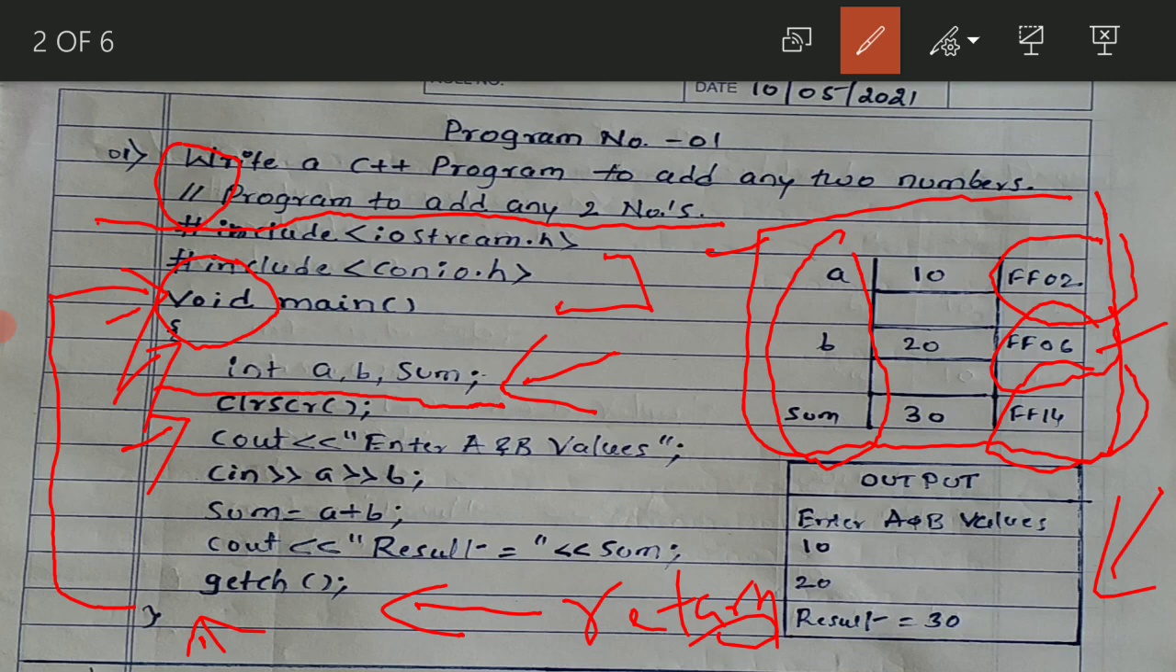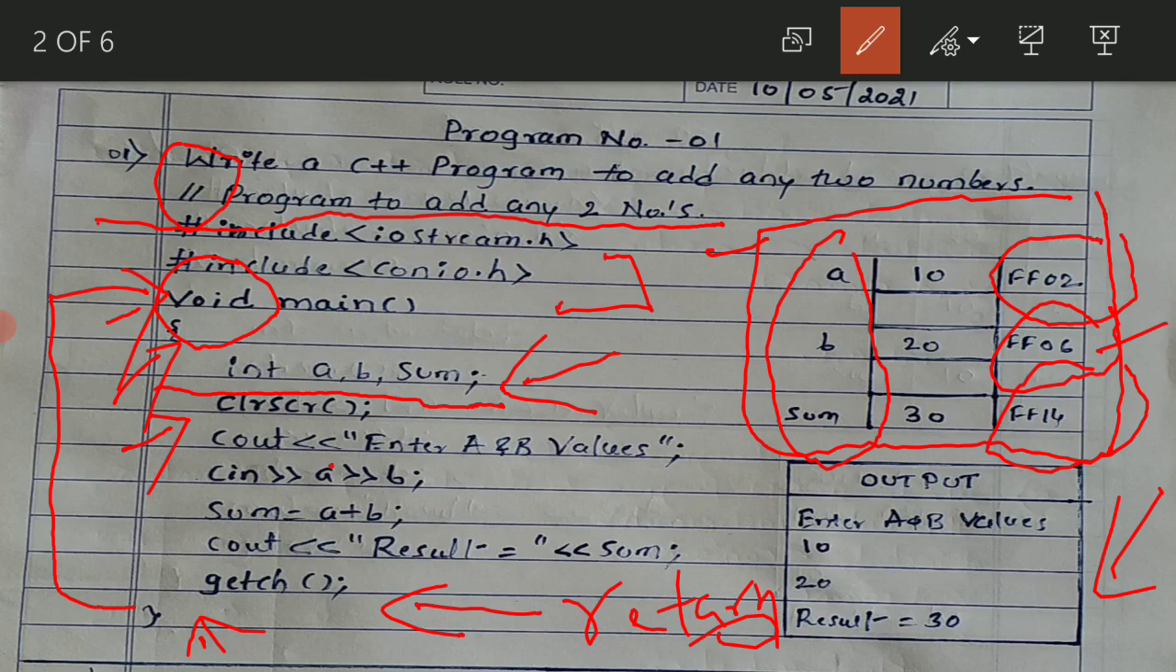This is a very important part. The first line is variable declaration where you have written int a comma b comma sum. This is in the main program. And the second line is CLR SCR, clear screen. Then the third line, enter a and b values.